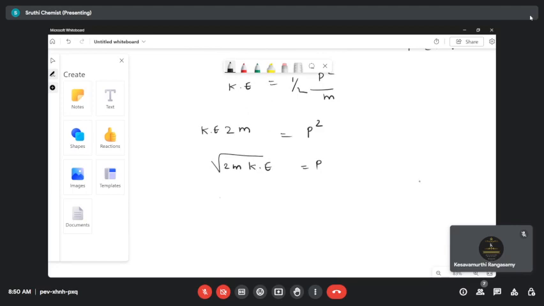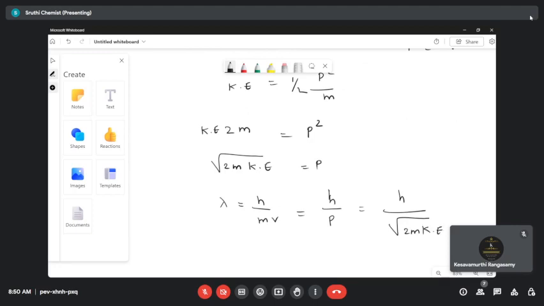Now we know that lambda is equal to h by mv. So instead of mv, I can relate that as p. So what is the value now? H divided by square root of 2m kinetic energy. Okay, now this is a formula.